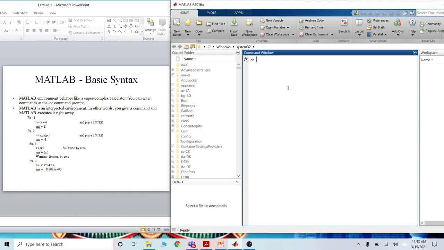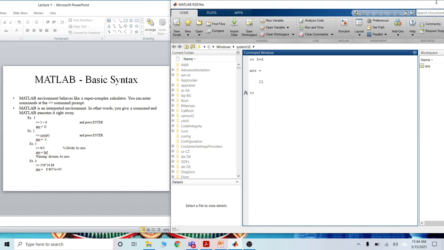First example: this greater than sign is the command prompt in the command window. Now you can see example 1, 5 plus 6 is equal to 11. Type on the keyboard 5 plus 6, then enter.